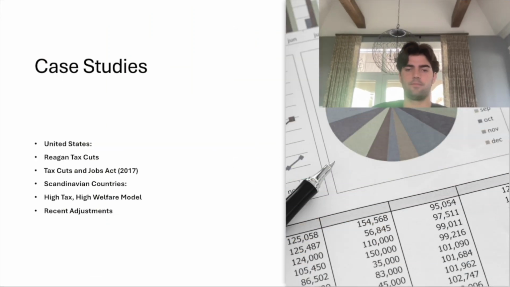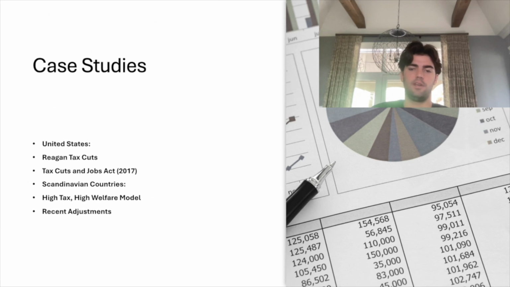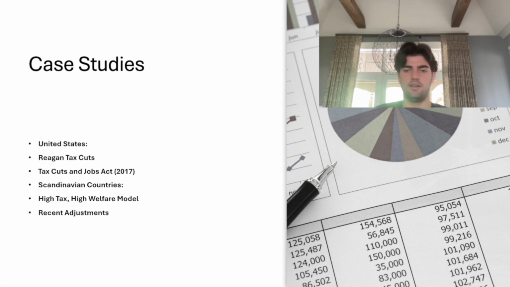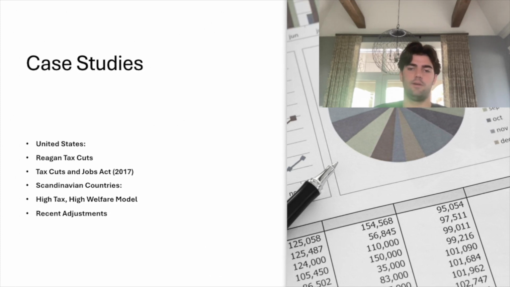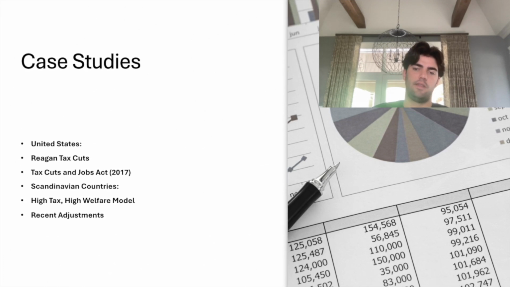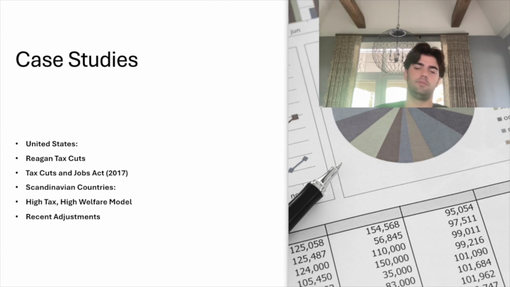Case studies. The United States. Reagan tax cuts. The Reagan tax cuts reduced the top income tax rate from 70% to 28% in the 1980s to stimulate economic growth. The Tax Cuts and Jobs Act of 2017. This lowered corporate tax rates from 35% to 21%, aiming to boost investment.